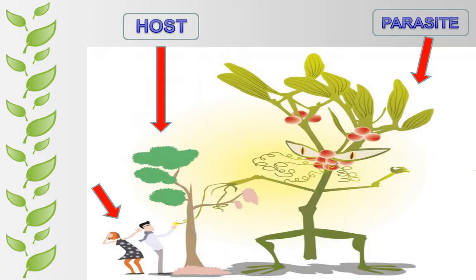Students, I have a doubt. Human beings and animals also depend on plants for their nutrition. Can we say that human beings and animals are also parasites because they also take their food from plants? Let's find out.